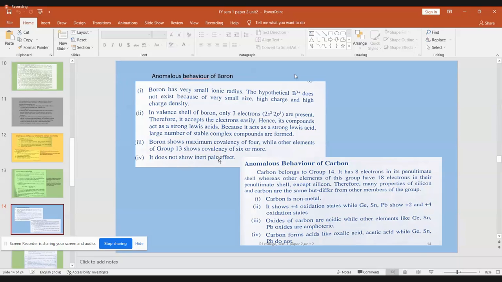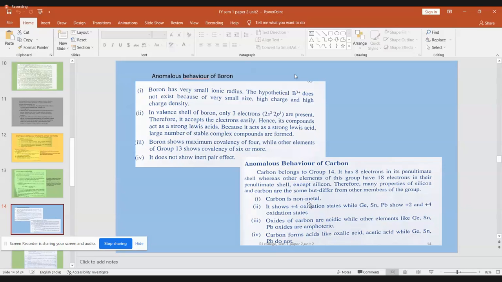Now let us go to carbon. Here there is some mistake in this sentence, so I am just skipping it. Carbon belongs to group 14. This is correct. Carbon has 8 electrons in its penultimate shell. This is wrong. This sentence has to be changed. I will change this. Let us move on to the properties only.